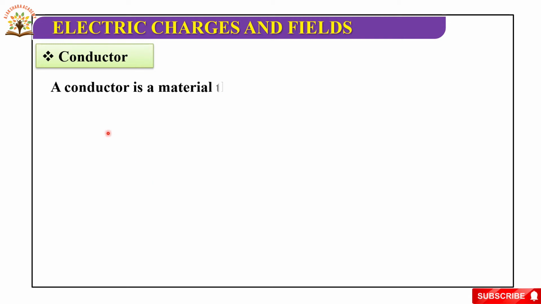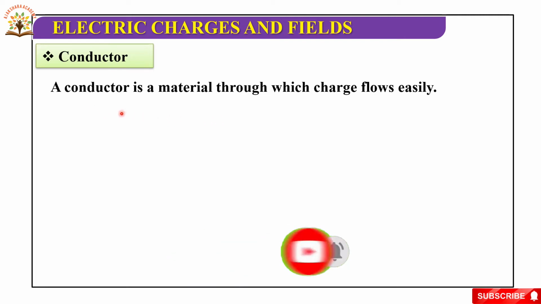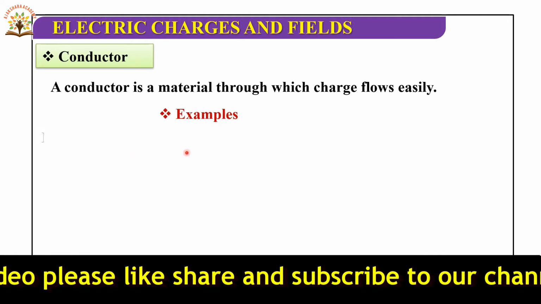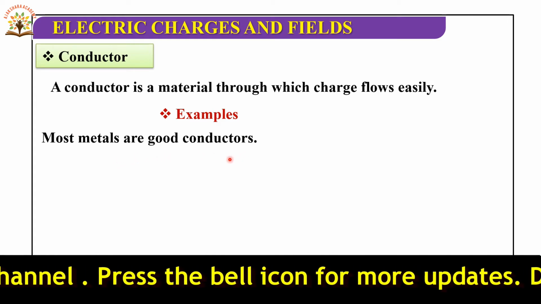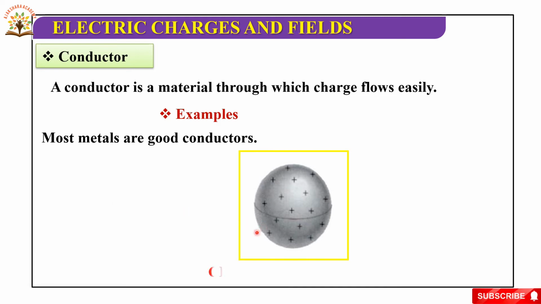Conductors. A conductor is a material through which charge flows easily. So materials which allow electric current to pass through them easily are known as conductors. Examples: most metals are good conductors. This is the metal charged conductor.